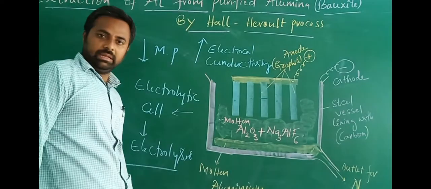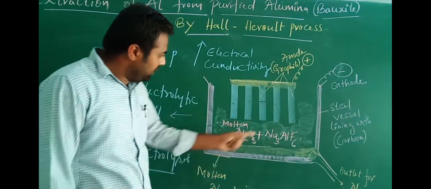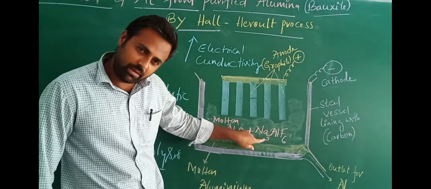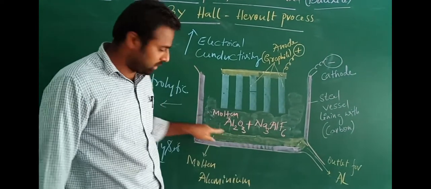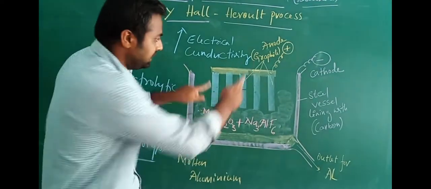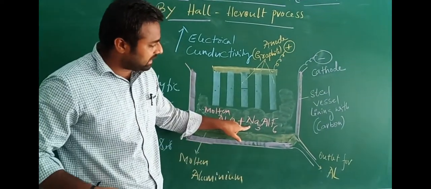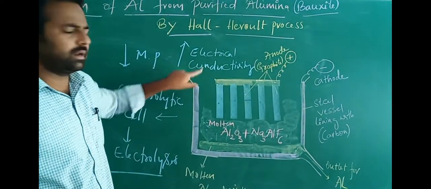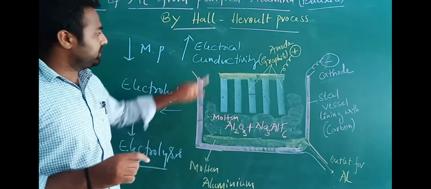Electrical conductivity or specific conductance. So the melting point of this mixture is going to decrease due to the presence of cryolite, and these two components form a mixture that is going to be electrolyzed in this tank. This cryolite also increases the electrical conductivity. What do you mean by electrical conductivity or specific conductance?